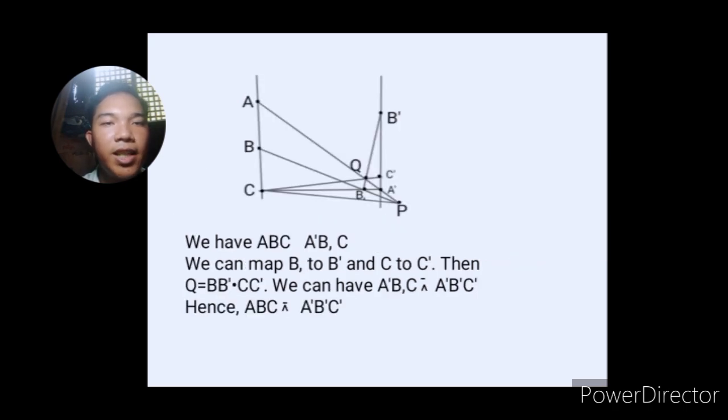Let's say we have two pencils of points. We have A, B, C, and then we have A prime, B prime, and C prime. Now we are going to let P be a point on the line through A and A prime, that is distinct from A and A prime, okay? Then we can map B through P and C through P. Now let's map C to A prime.